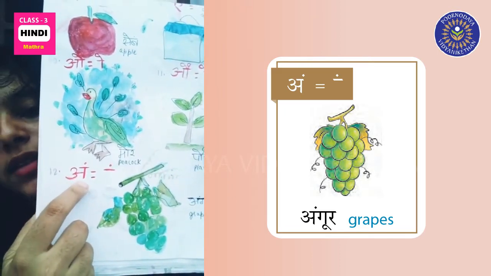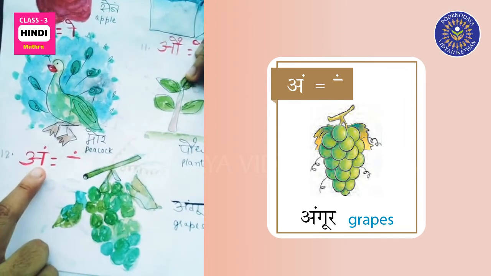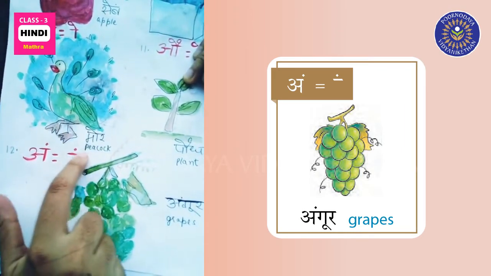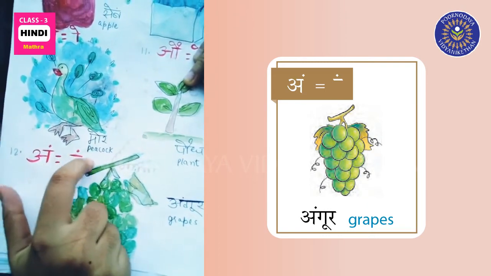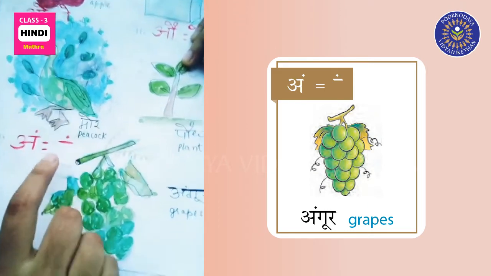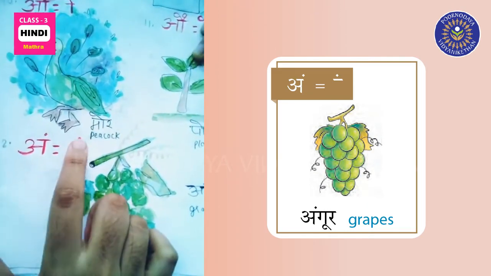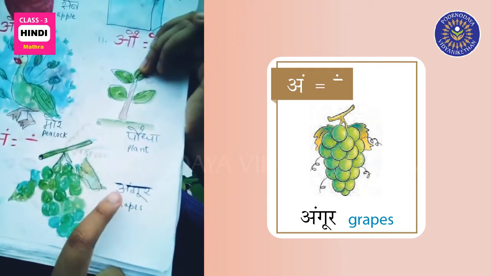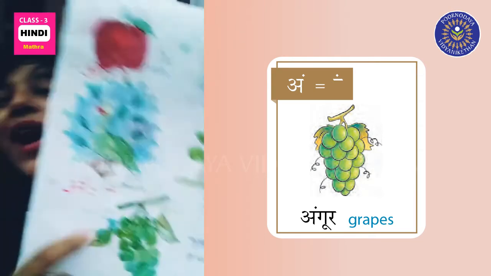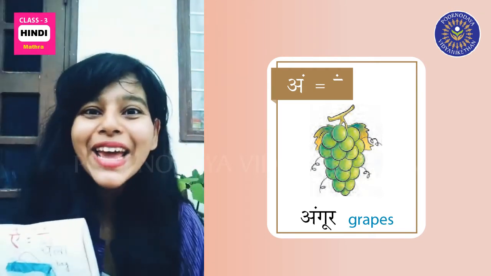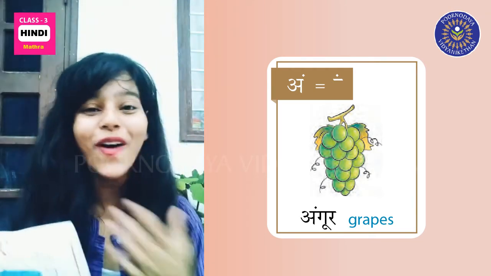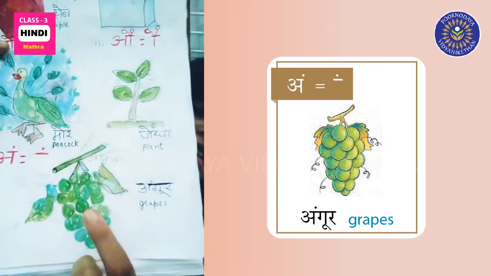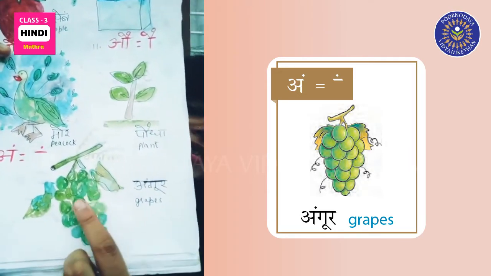So matra comes with one sleeping line, one horizontal line, and a dot on top. That's how you write matra. For angur, angur are grapes. We all love grapes.